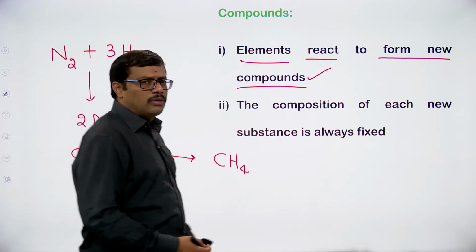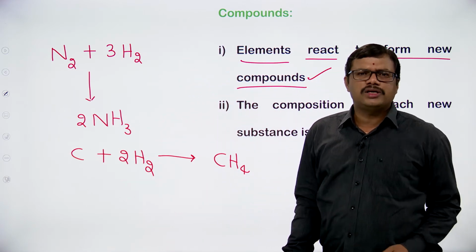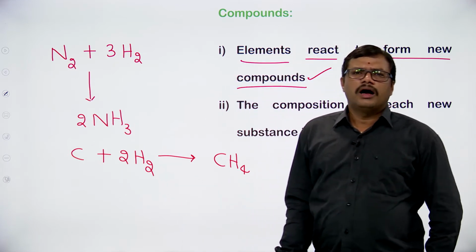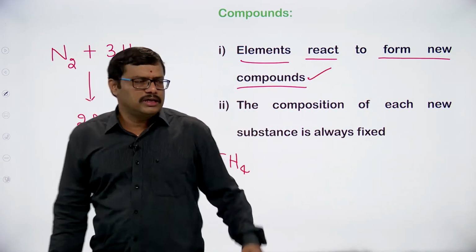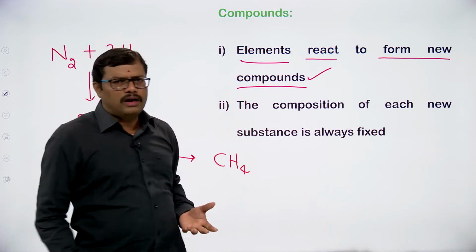Methane is a compound. How is the compound formed? By the reaction of the elements. So the elements react together in a fixed proportion and thereby produce the compound. So the compound can be obtained by the combination of elements. That is what is given. Elements will react to form new compounds, whatever the compound may be.